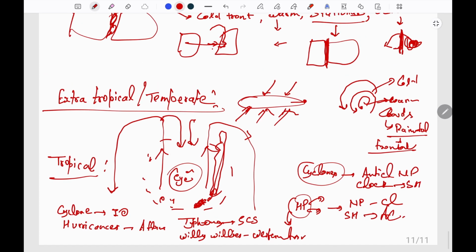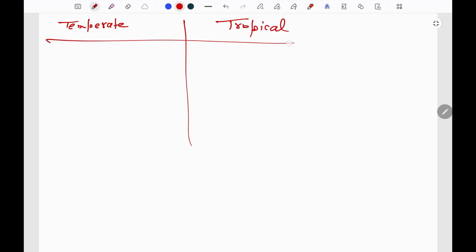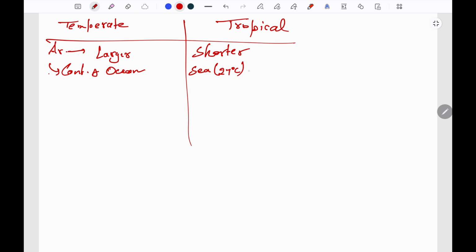Now let us look at the difference between these tropical and temperate cyclones. Temperate and tropical. The temperate covers a larger area, whereas the tropical covers a shorter area. The temperate can develop over both continent and oceans, while the tropical develops over the sea surface, where the temperature is higher, generally around 27 degrees Celsius, and it dissipates as it enters the continent, which is known as landfall of cyclone.